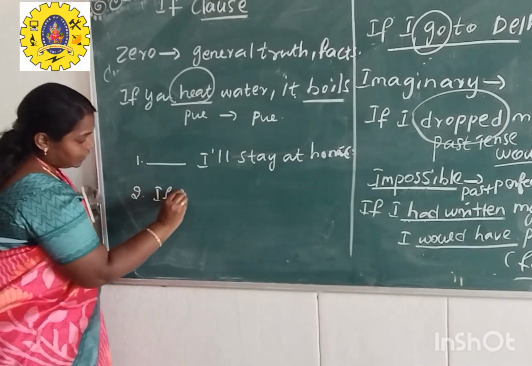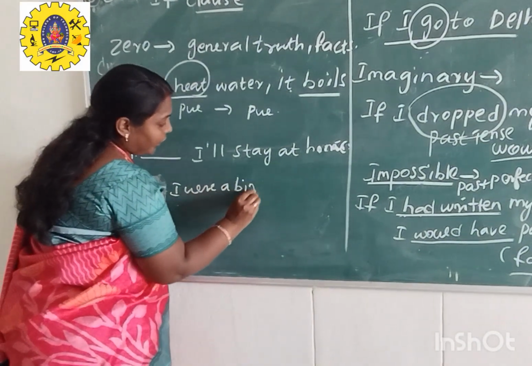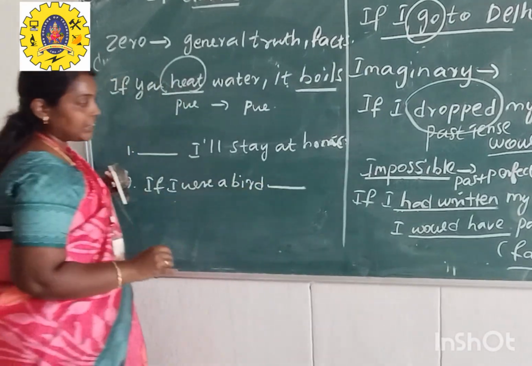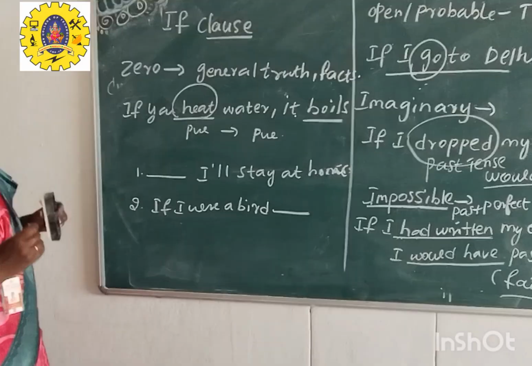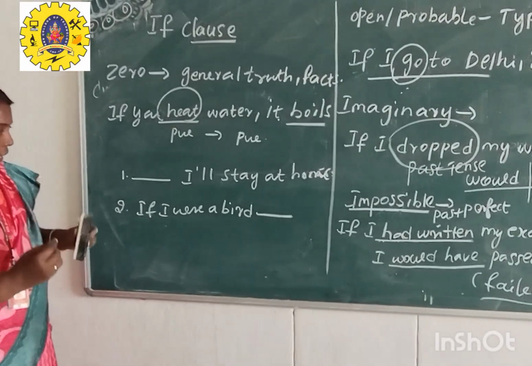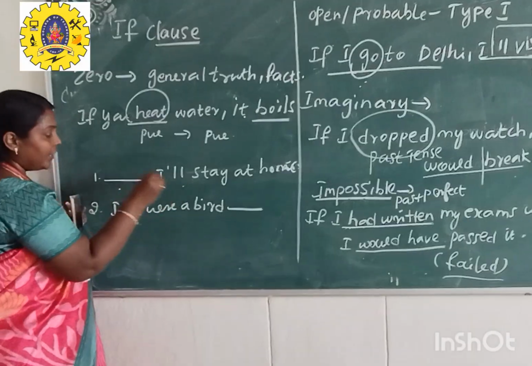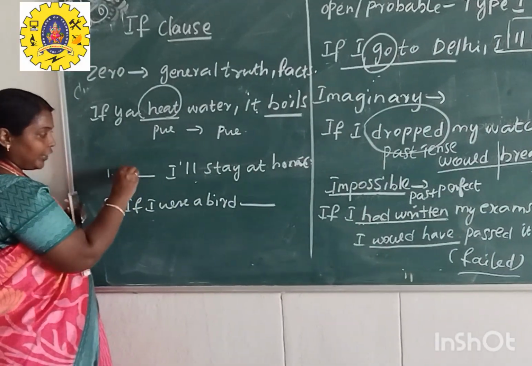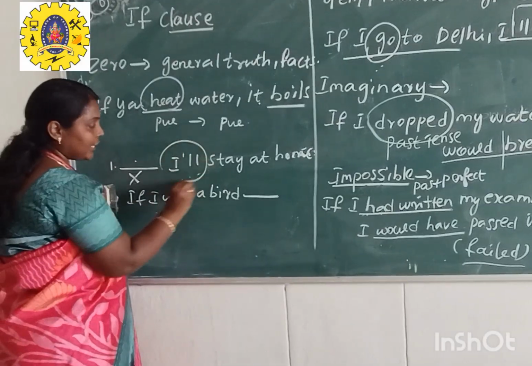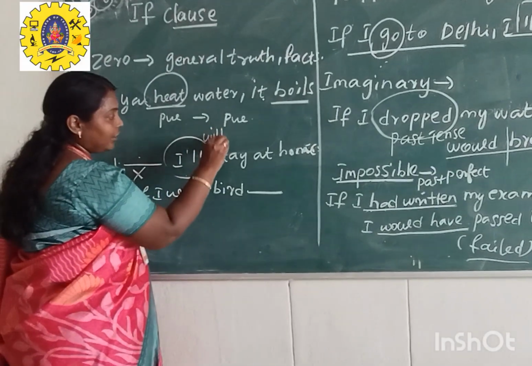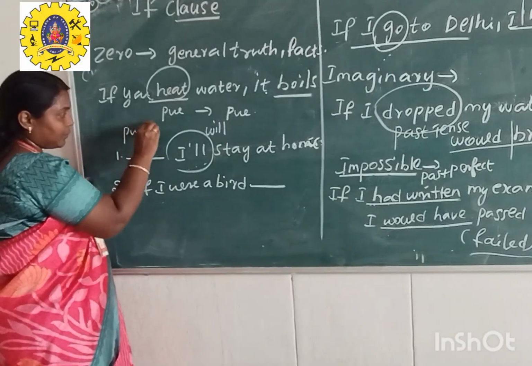If I were a bird, you can get these types of questions even in all types of competitive exams. So to get an answer very quickly to this part, you can look at the if part as well as the main part. Here you are supposed to write down the if part. So in the main clause you can find a clue. Here there is the word will. So you can easily fix your answer. Here the present tense part alone comes.